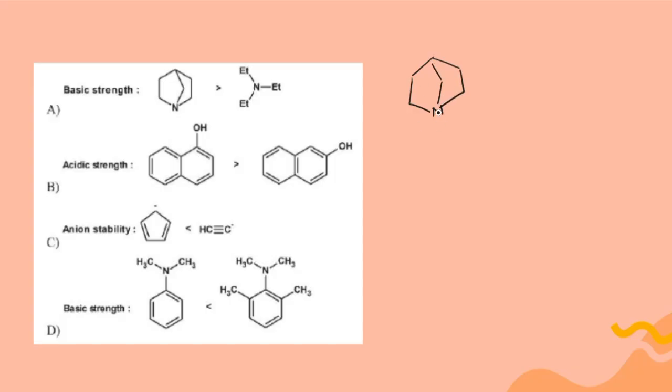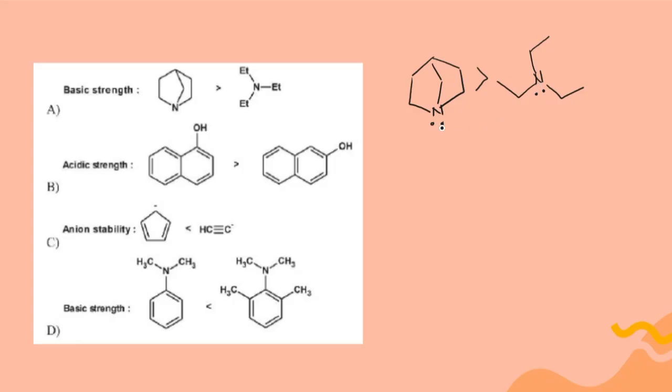The first structure is a quinuclidine kind of structure, a bicyclo compound where nitrogen is a part of a ring, and it acts as a base because of the lone pair present on the nitrogen. Similarly, triethylamine also acts as a base due to the lone pair of electrons present on the nitrogen. But the quinuclidine-like structure is more basic as compared to triethylamine.